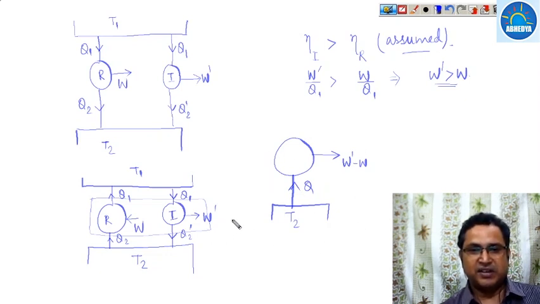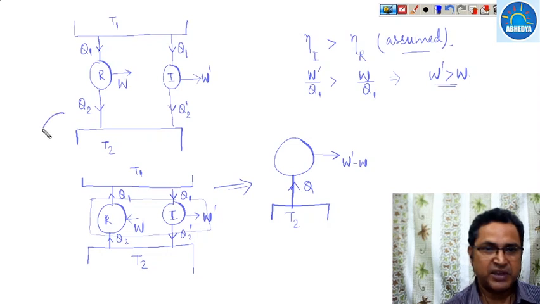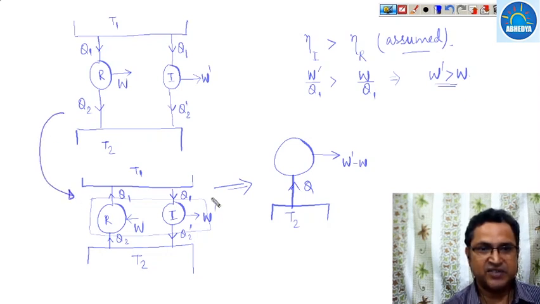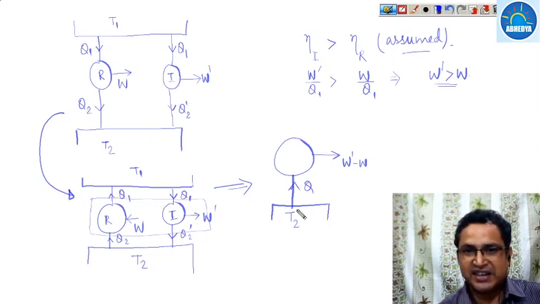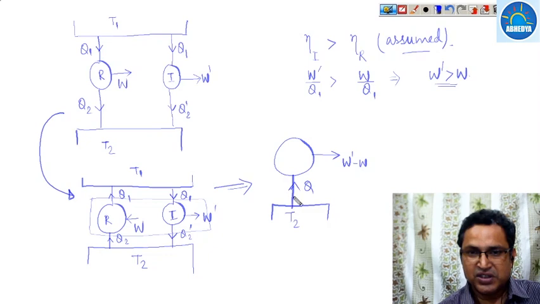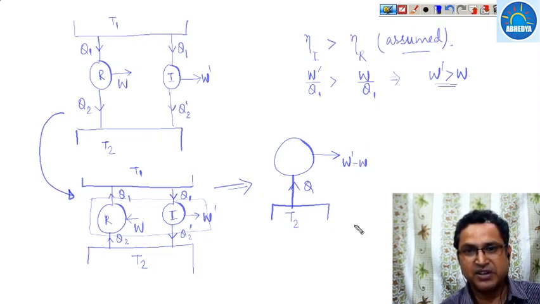So the combined effect of this figure is something like this. From here it is something like this, and from here it is something like this. What it says is that its combined effect is that this heat engine converts heat into work while working on a single fixed temperature T2, which violates the Kelvin-Planck statement.